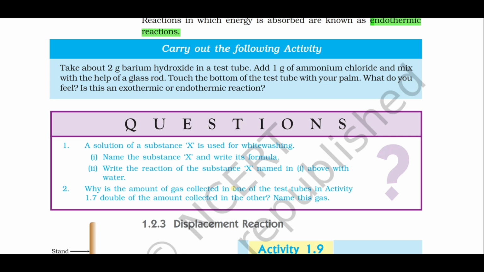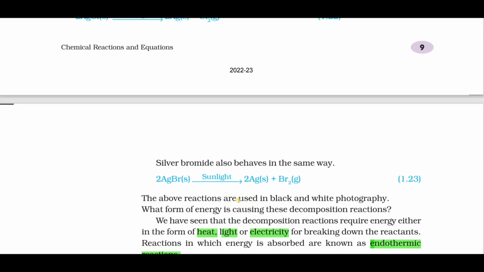Why is the amount of gas collected in one of the test tubes double the amount in the other? Because it is hydrogen gas. Oxygen and hydrogen gas will be in the ratio 1:2.